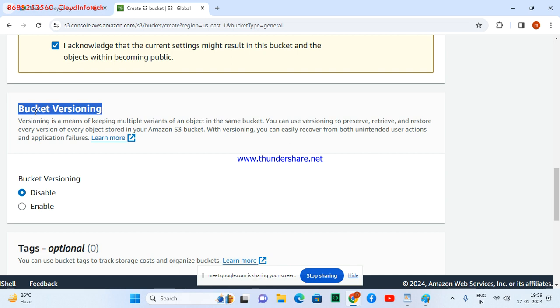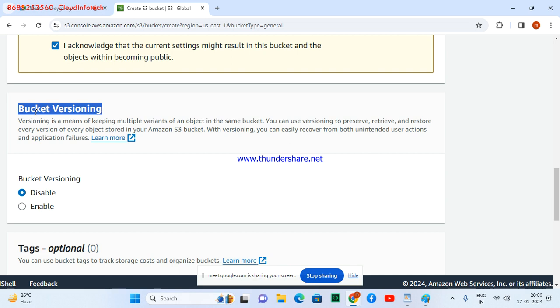What is versioning? Versioning is basically keeping multiple copies. For example, my developer develops something and hosts it in a bucket. Now the customer sees it and says okay, it's fine, but wants some corrections. So they give a correction, and again the developer has to do it again.